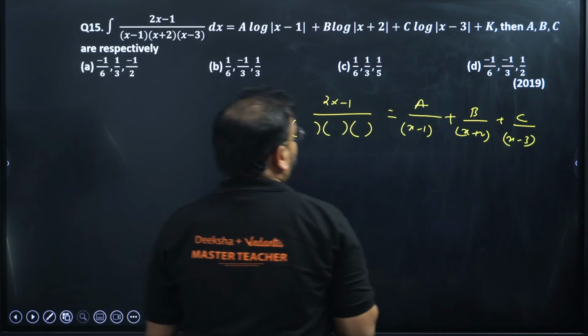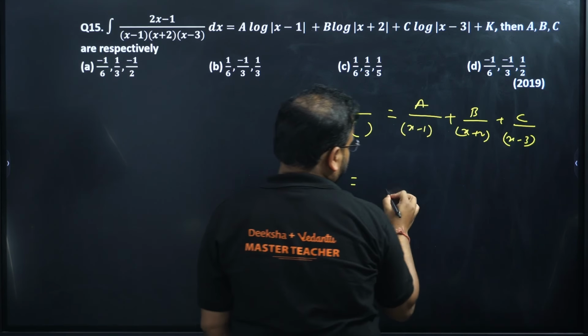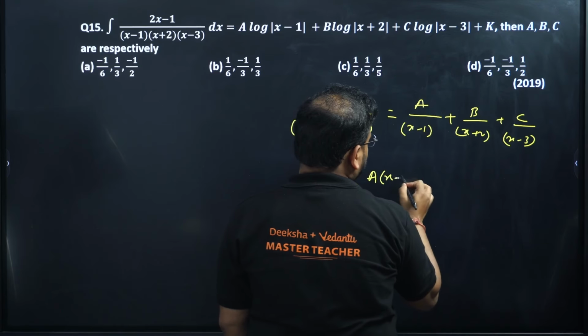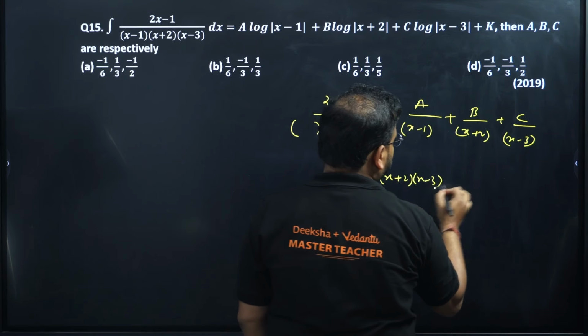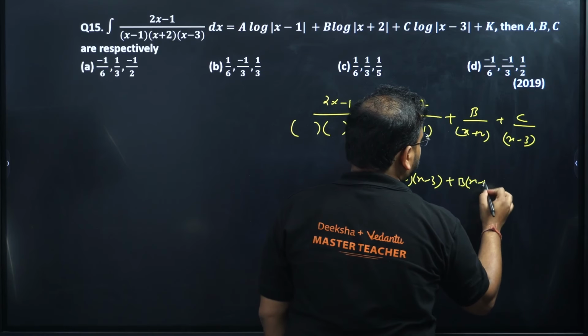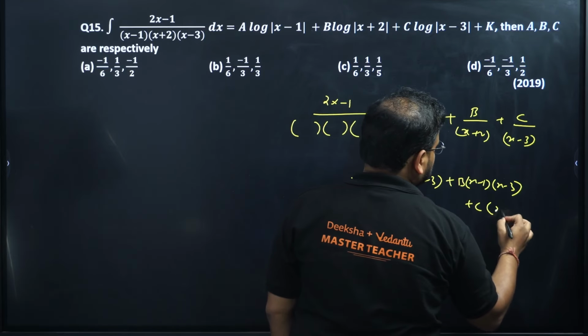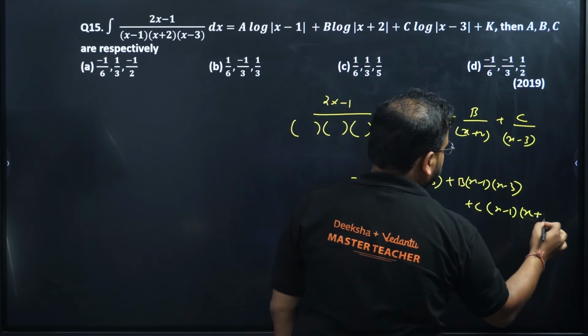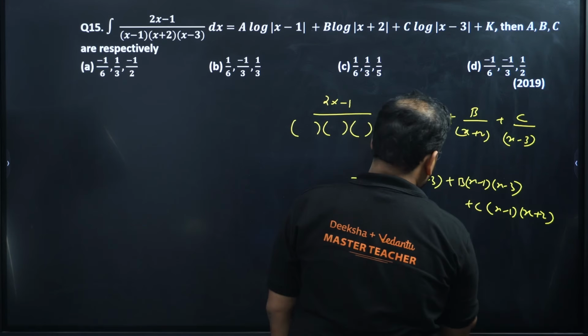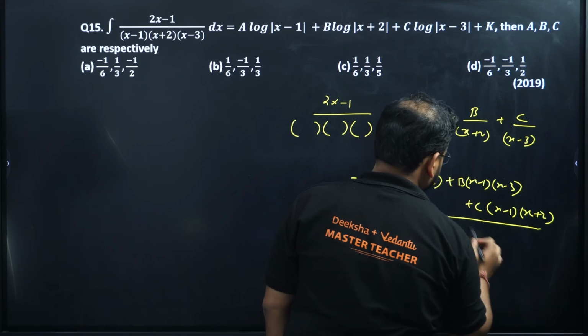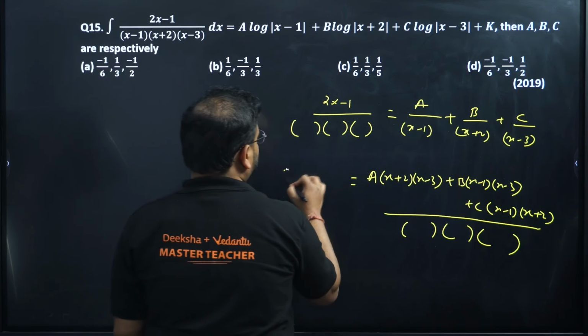Now if I take the LCM, I'll have a times (x plus 2) into (x minus 3), b times (x minus 1) upon (x minus 3), and c times (x minus 1) upon (x plus 2). Of course, both sides will have the same denominator.